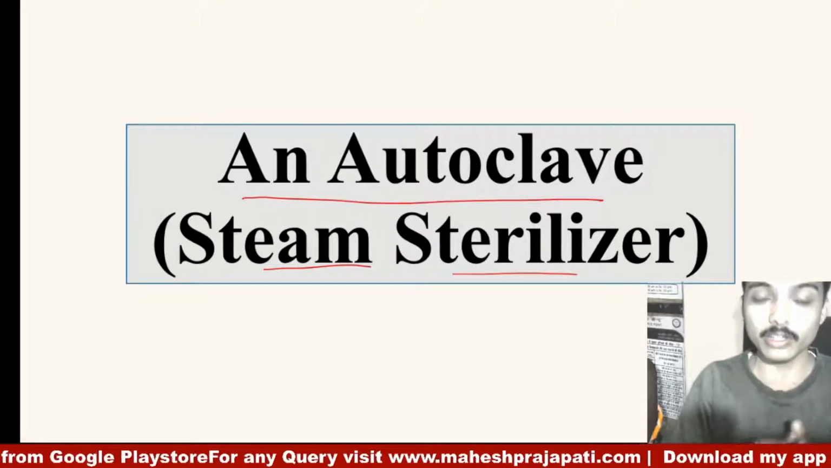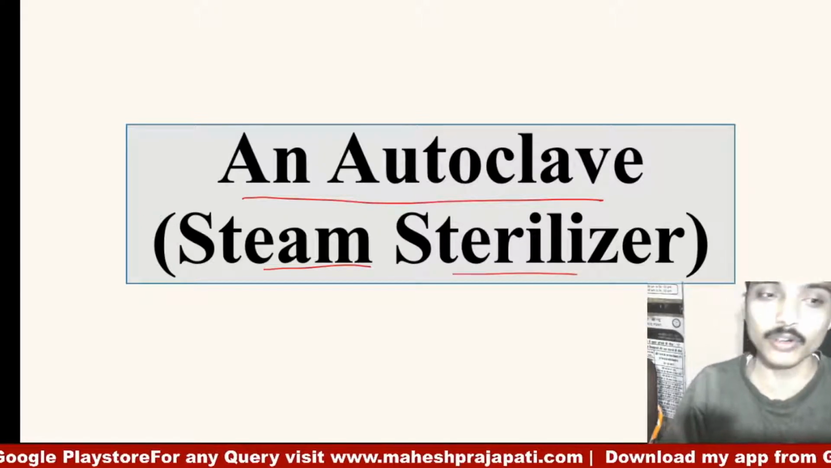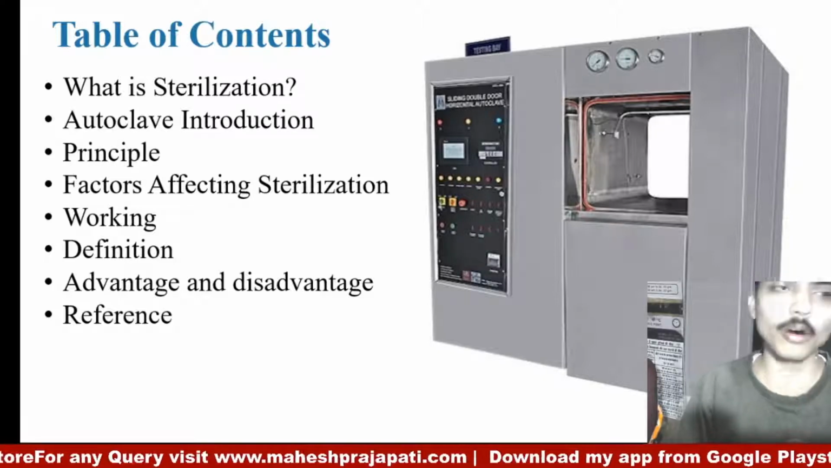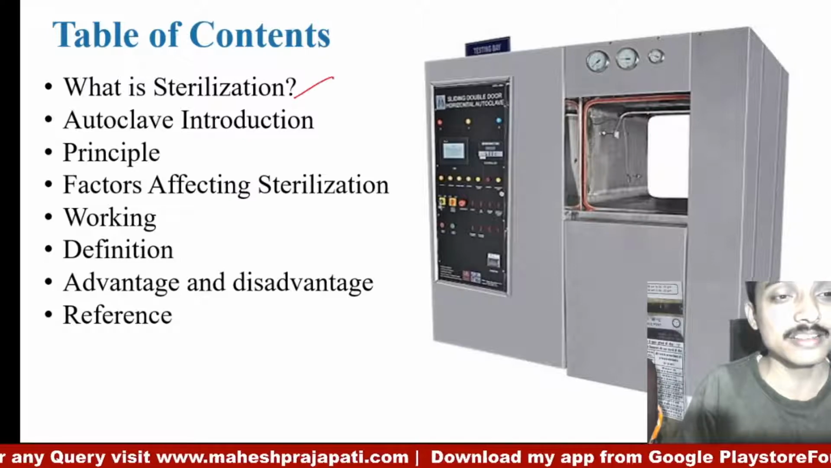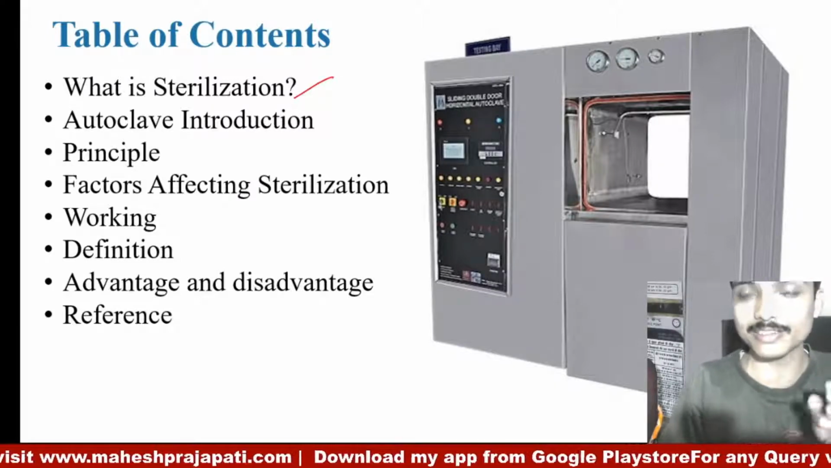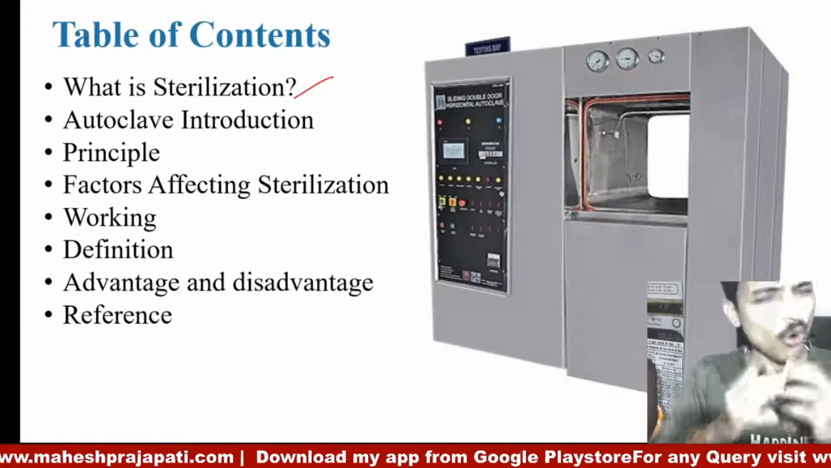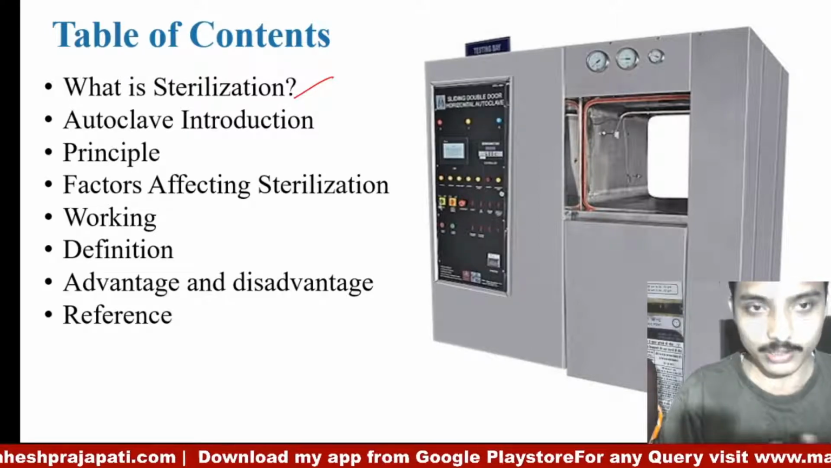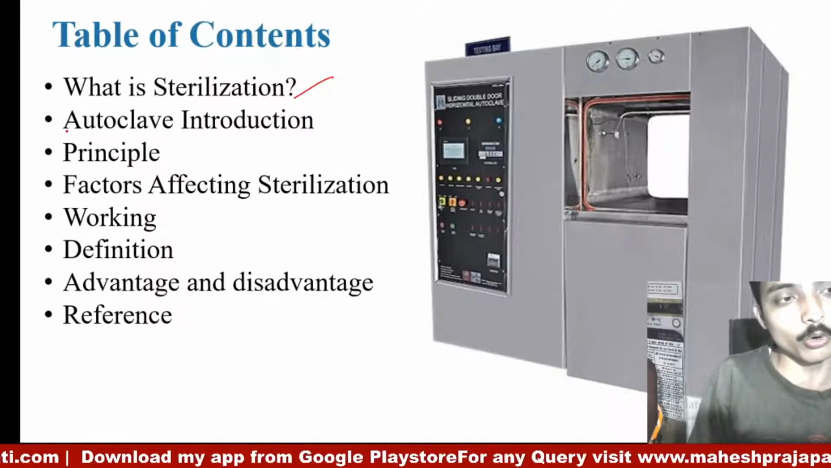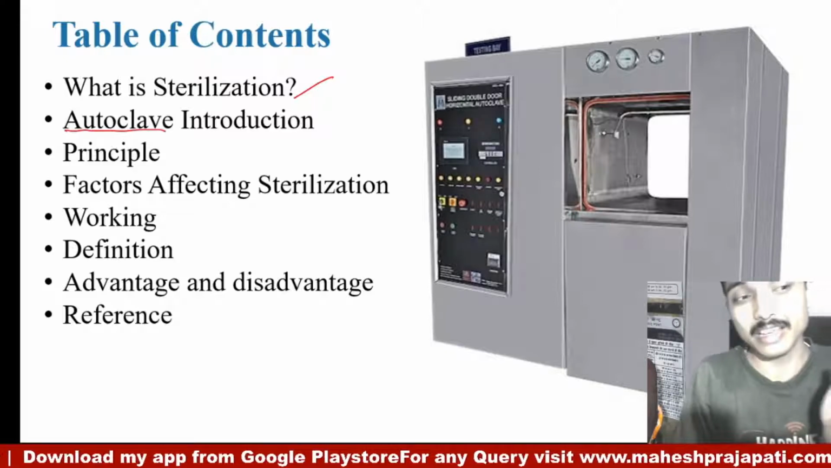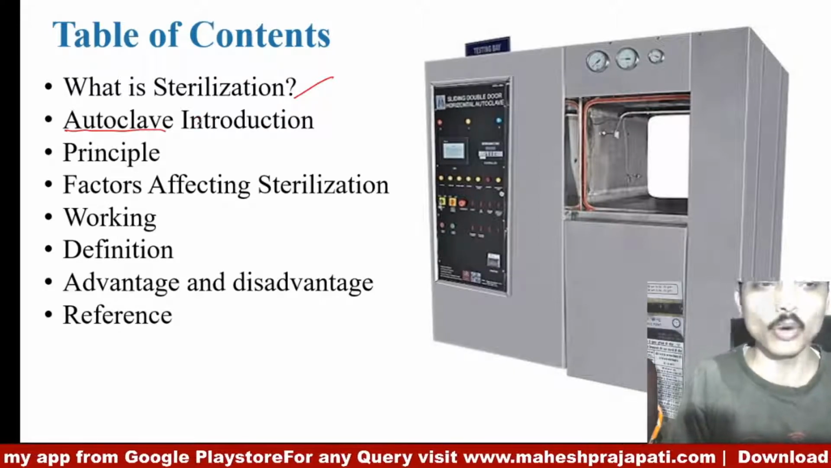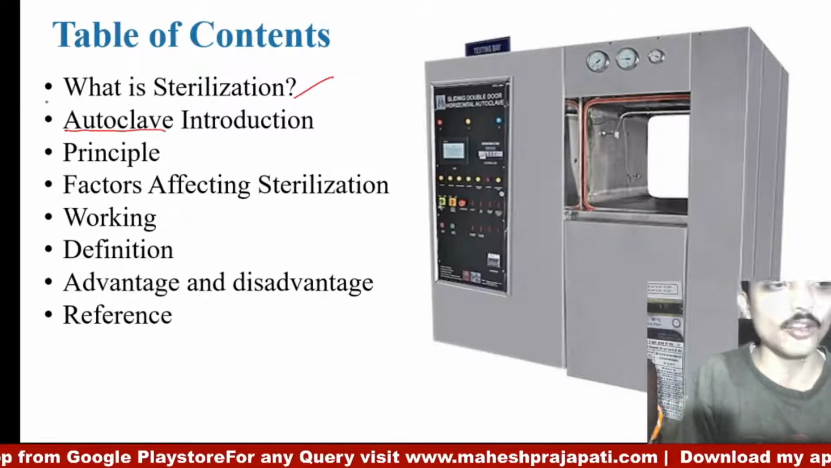So let's begin with the autoclave, which is a steam sterilizer. In this video we will talk about, first of all, what is sterilization. What is the principle behind sterilization? How does sterilization occur? All the details of sterilization we will discuss. Then we come to one method or one mode of sterilization, which is steam sterilization, on the basis of which one equipment is there, known as the autoclave.